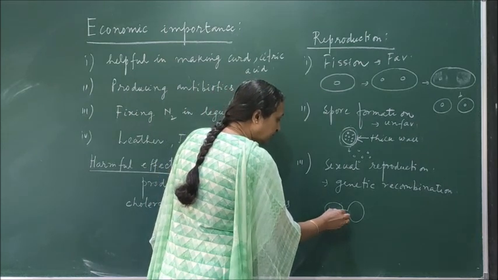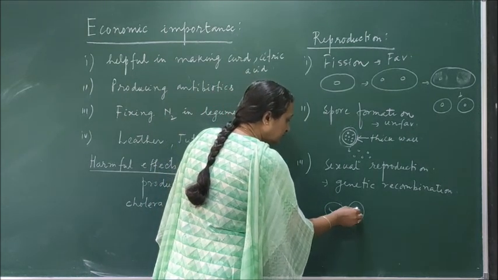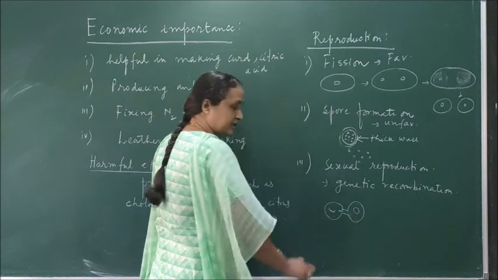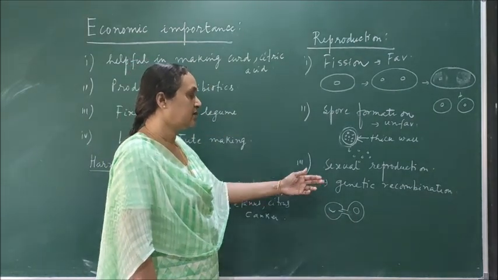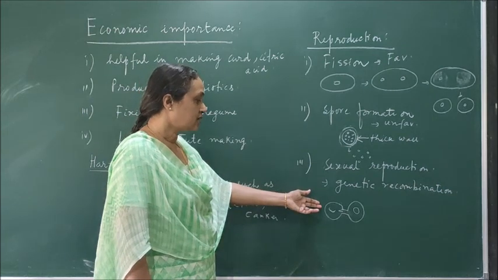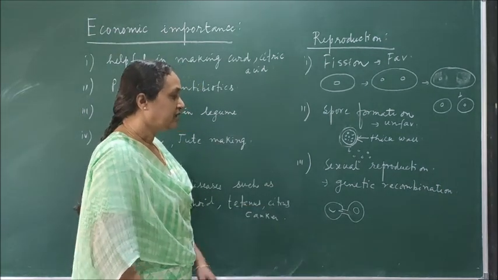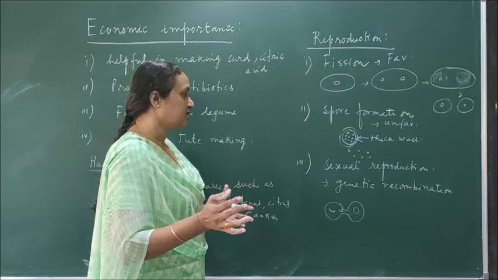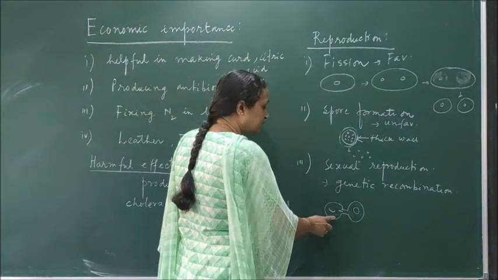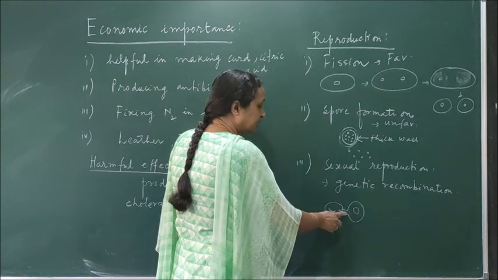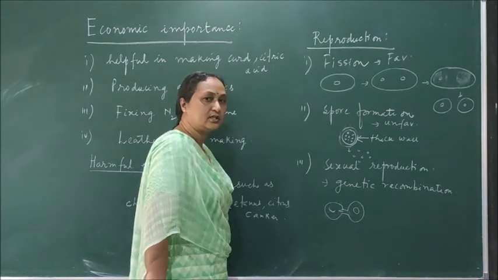Then a part of the DNA from this cell will be transferred to this cell. So exactly we cannot say this is sexual reproduction, because there is no difference between male and female. But just like the process which takes place in sexual reproduction, two bacteria come close to each other and connect together with the help of the tube called the conjugation tube.